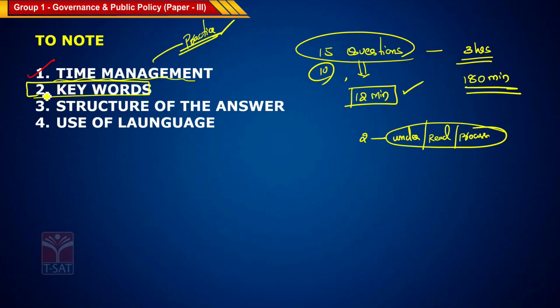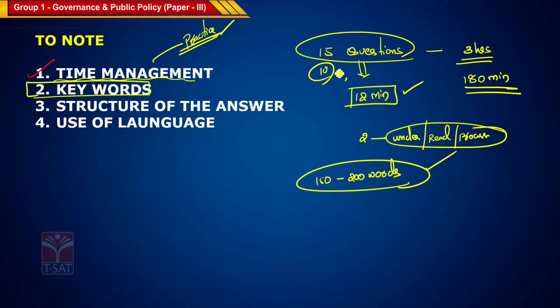And the next one is the keywords. What is the meaning of keywords? For every particular answer, we need to write a maximum of 150 to 200 words. Because it is a 10 marker, because we have only 10 minutes of time and there are 15 questions to write, we need to write 150 to 200 words.